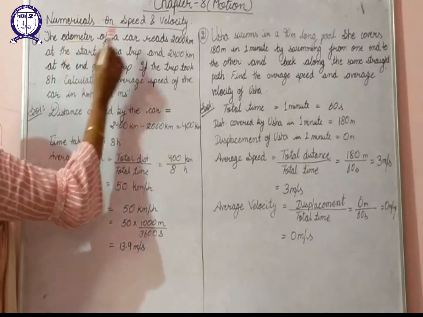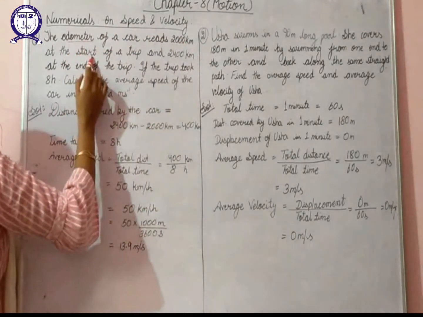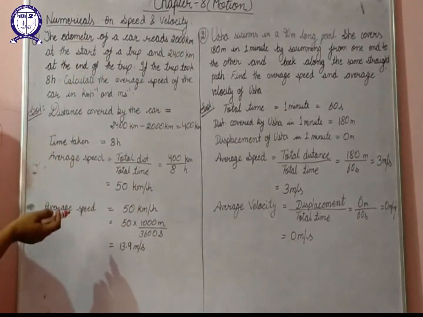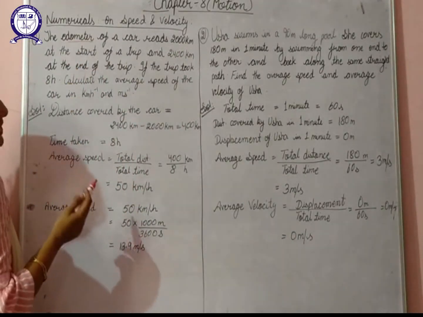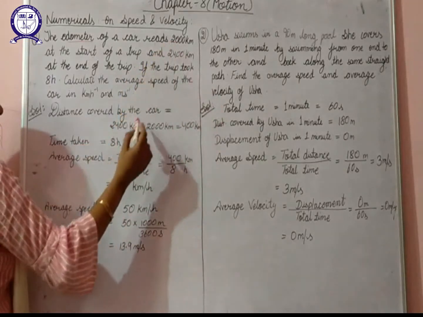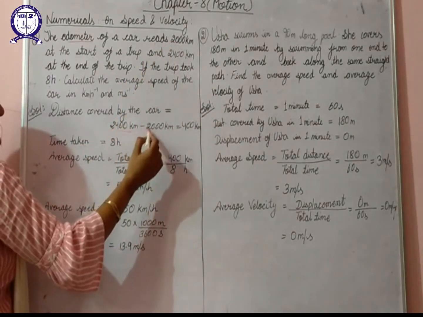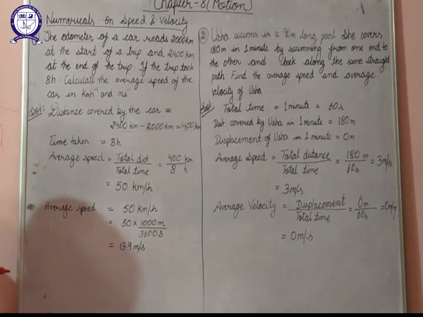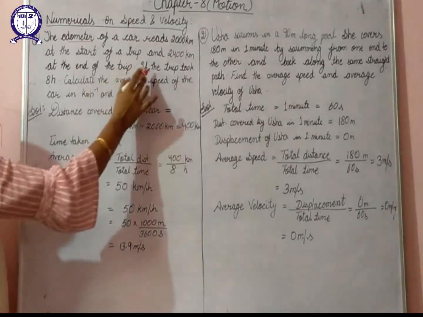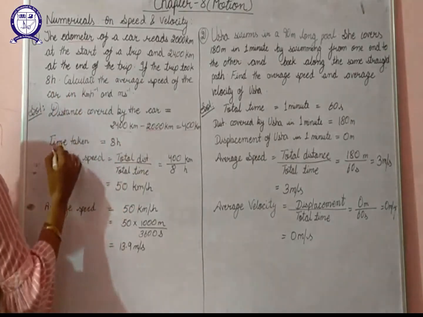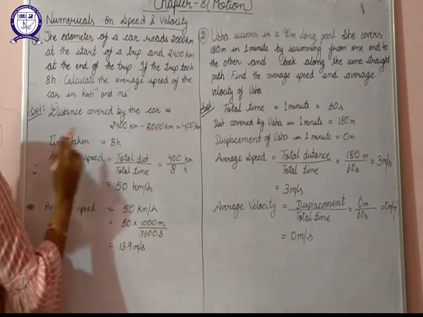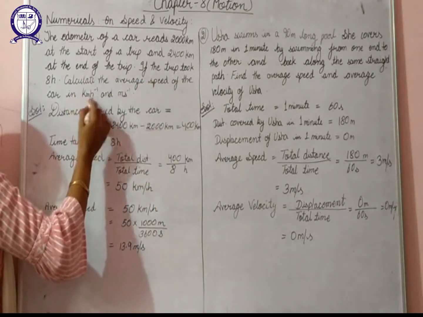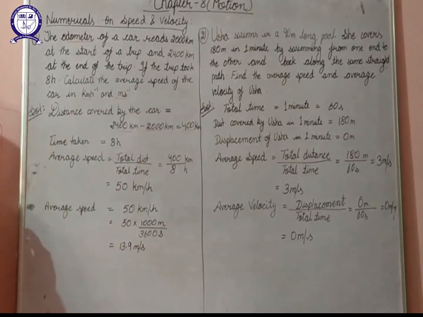If an odometer reads this at the start of a trip and this at the end of the trip, the distance traveled during the complete trip is 2400 minus 2000. What do you get? 400 kilometer. The trip took 8 hours, so the time taken during the whole trip is 8 hours. We have to calculate the average speed both in kilometer per hour and meter per second.